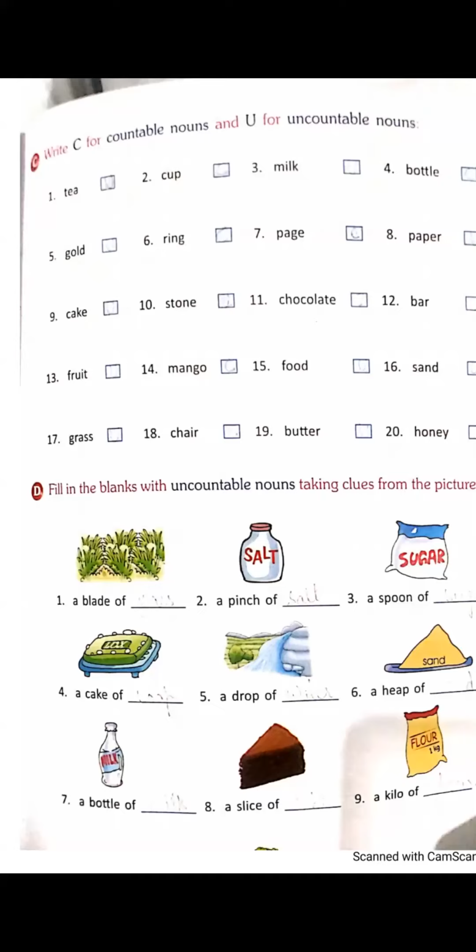Shreya? Uncountable. How can we count gold? Shreya, mute your mic. Mute your mic. Mayank? Mayank? Mute your mic.